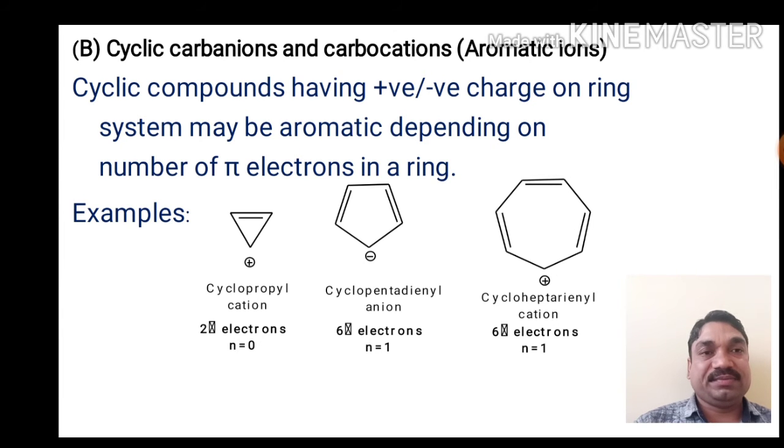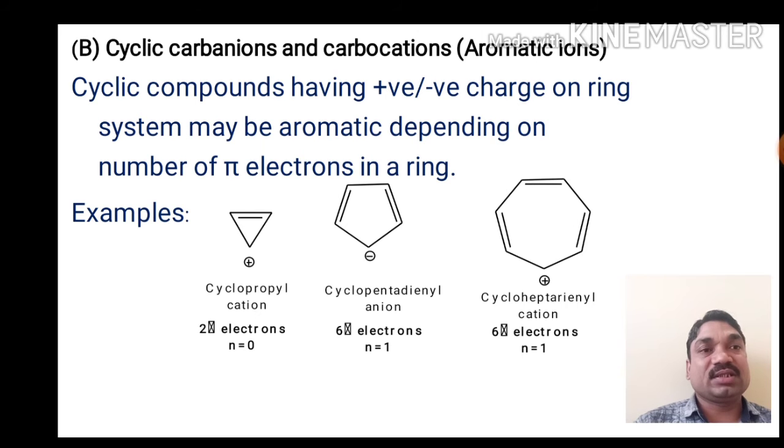Cyclopentadienyl anions contain 6 pi electrons and n is equal to 1, and it follows Huckel's rule of aromaticity, that's why it is an aromatic compound. Next one is cycloheptatrienyl cations. It contains 6 pi electrons, obeys Huckel's rule of aromaticity, n is equal to 1. If we put the value in the formula, it gives 6 pi electrons, which is aromatic in nature.